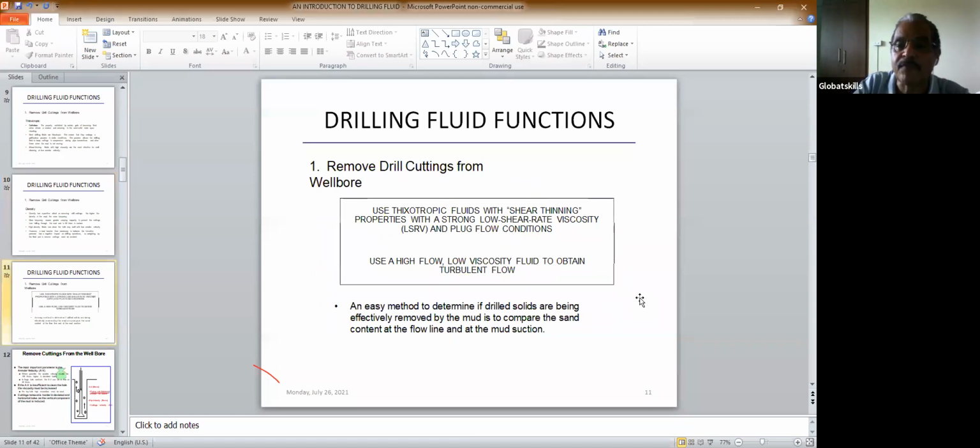Use a thixotropic fluid with shear thinning properties, a strong low shear rate viscosity and plug flow conditions. This thing we'll discuss in great detail: what is plug flow and what is shear thinning, all these things.